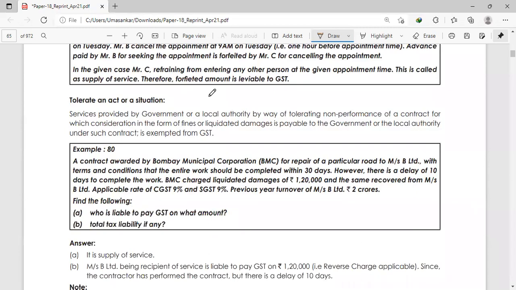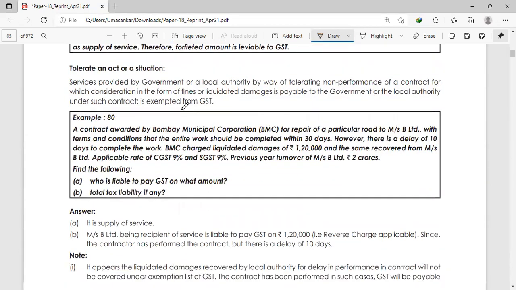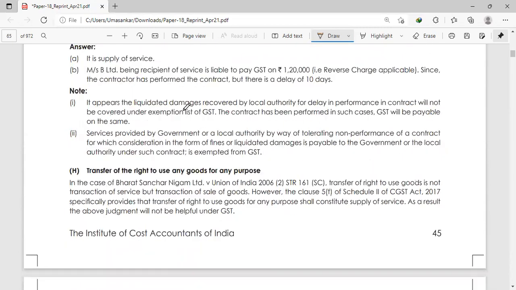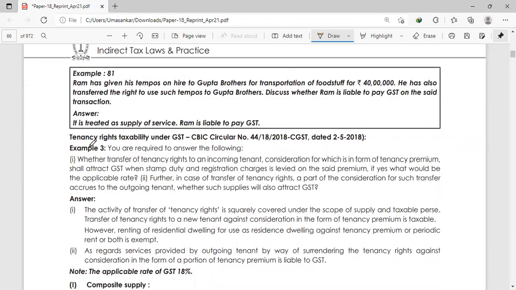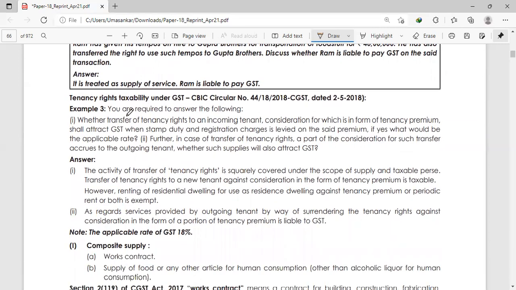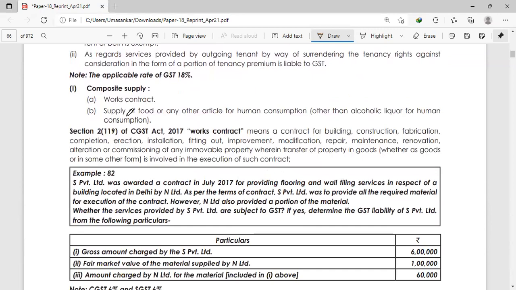This one also I've given an example. Tolerance for an act or situation. This one also I've given an example. Okay. Transfer of right to use I've also studied. Then tenancy right, taxability is also given. Yes, a CBIC circular is there. An example is there. Let us see this question.